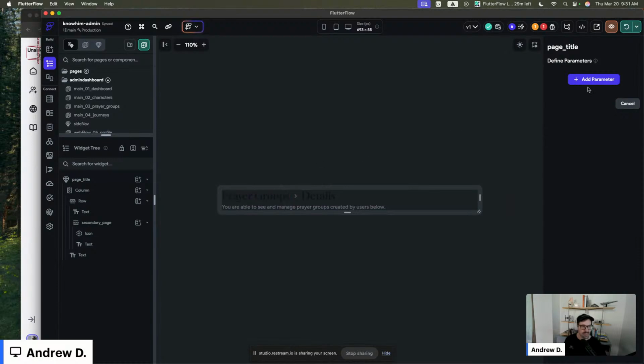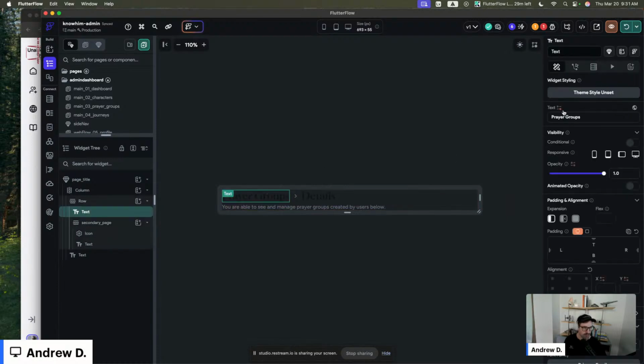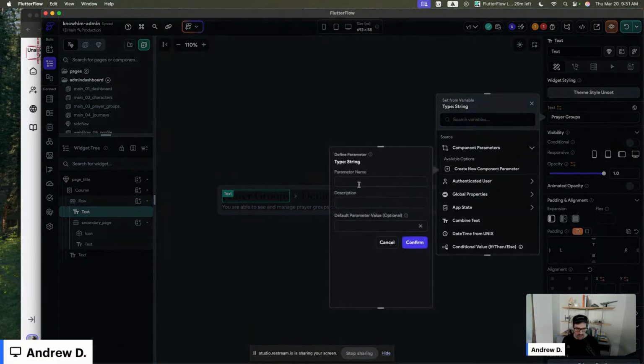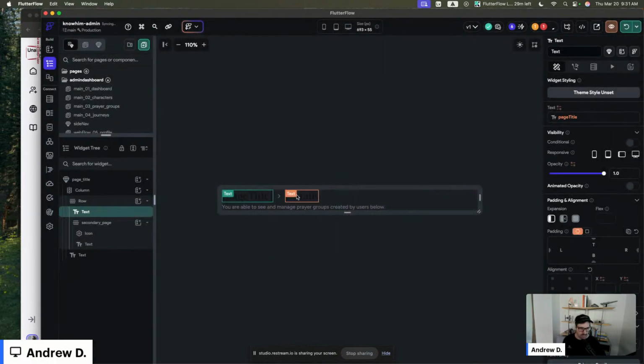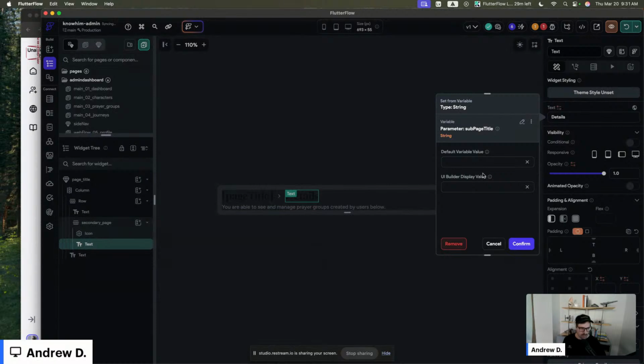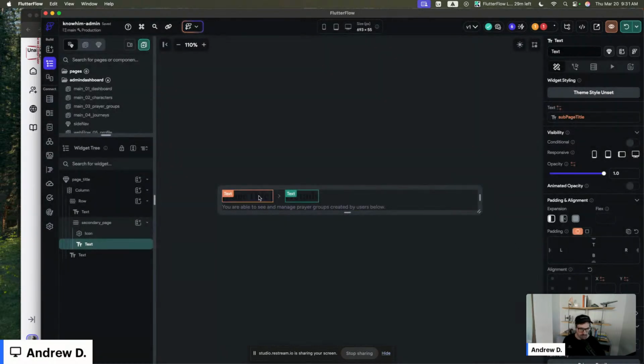But let's set up some parameters. So first, we can set up page title. We're going to create a parameter, page title, and I'll say prayer groups. We're going to set up another one. We're going to say sub page title. We're going to, yep, details. So that from the component instance, we can put the page title and this guy. This guy will not be required.